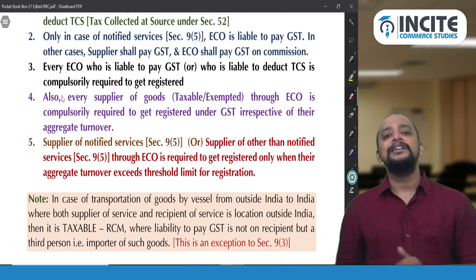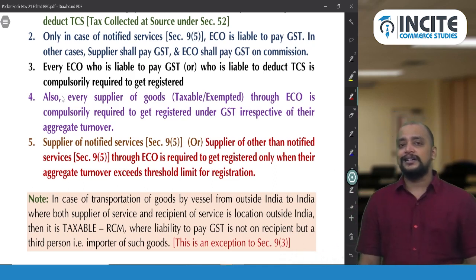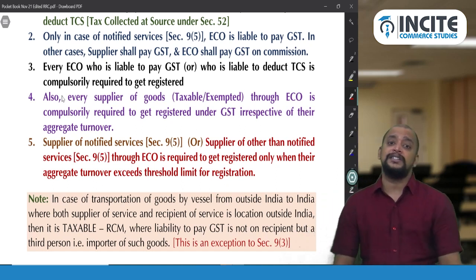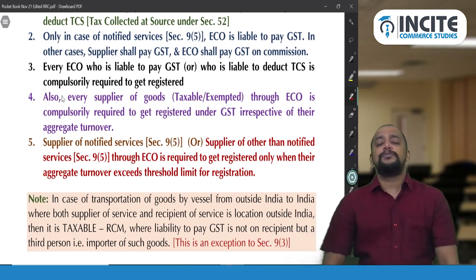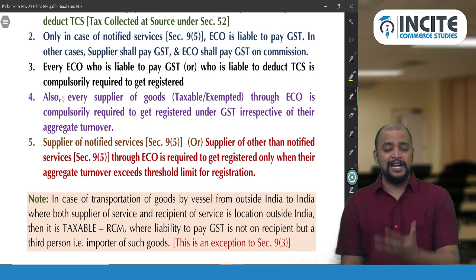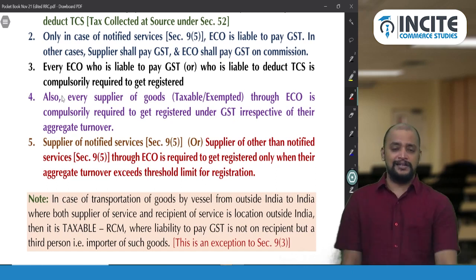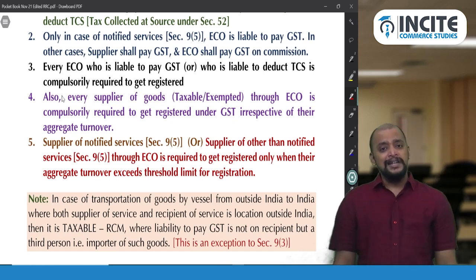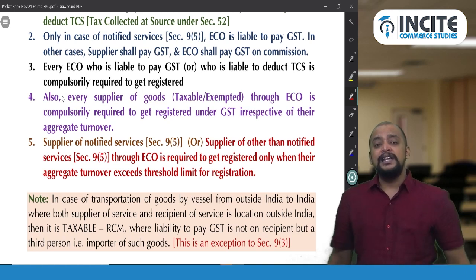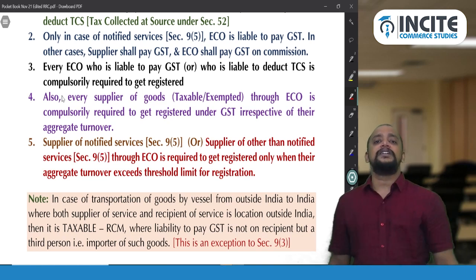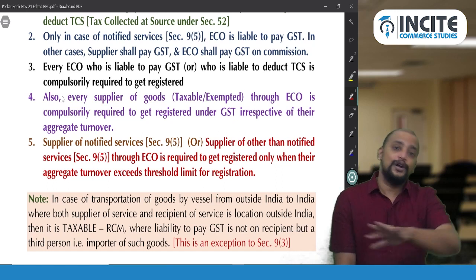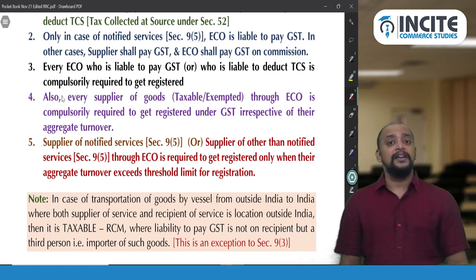That is HAT. So in that case, when the supplier is registered for housekeeping service and accommodation services, the supplier only will pay GST, because it is no more a notified service for section 9 subsection 5 when the supplier is registered. Until the time the supplier is registered, it is a notified service. But the day, in case of housekeeping service and accommodation service, the supplier gets registered, it is not a notified service under 9 subsection 5. So then who will pay?